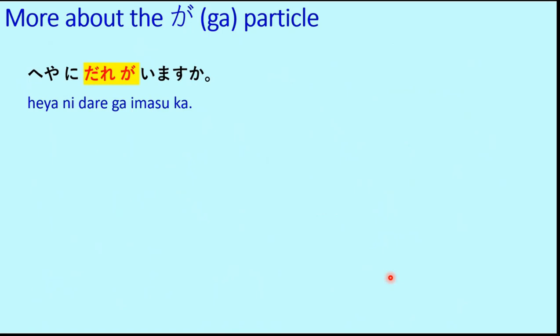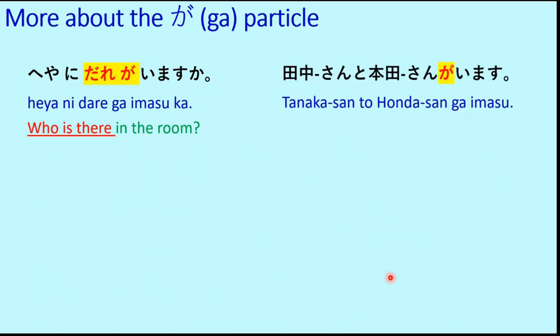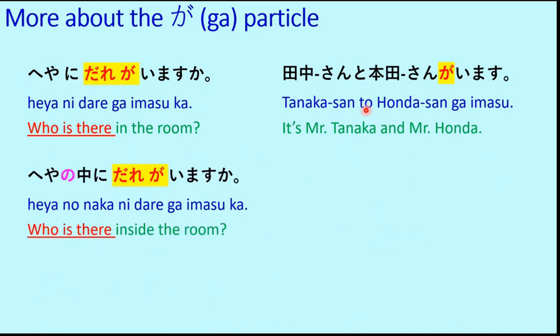Heya ni dare ga imasu ka? Now this is the question about who is there in the room. Heya ni dare ga imasu ka? Tanaka-san to Honda-san ga imasu. So both Tanaka-san and Honda-san are present inside the room. So it's Mr. Tanaka and Mr. Honda. The to particle we have done previously, which means and. Tanaka-san to Honda-san ga imasu.